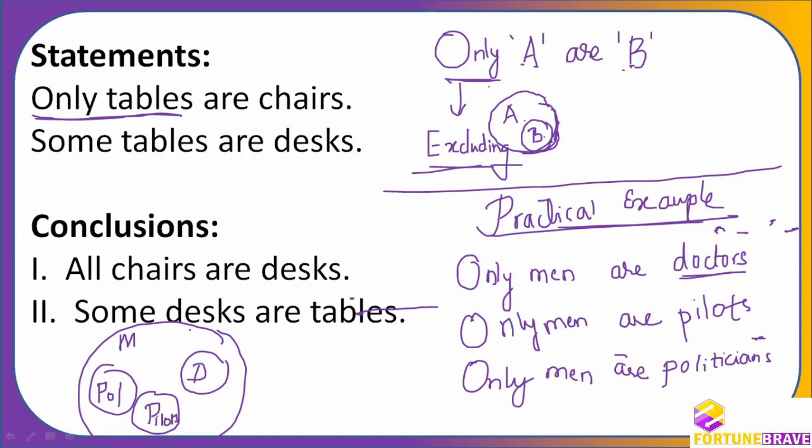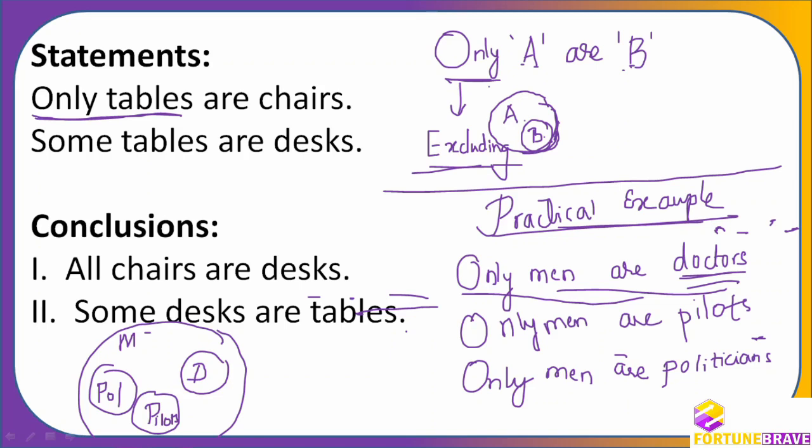Therefore, what will happen here? Whenever we are understanding this, it also means that no doctor is a woman. At the same time, this will mean no woman is a doctor, or a doctor can be no other than men. If it is a doctor, it has to be a man. If it is a pilot, it has to be a man only. A pilot cannot be a child, a pilot cannot be a baby, a pilot cannot be an animal, a pilot cannot be a bird. Are you getting my point?